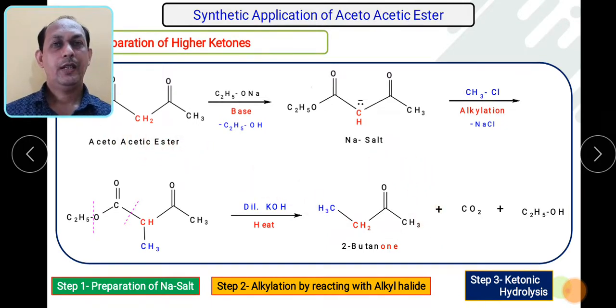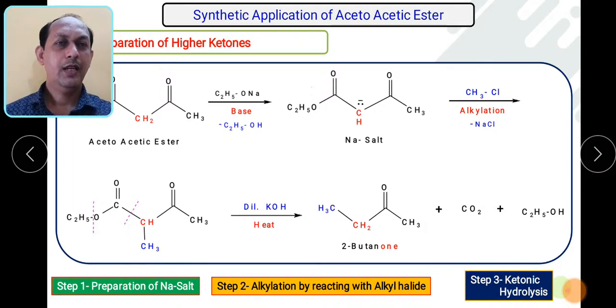This ketonic compound we can prepare from the acetoacetic ester. So we can say the application of acetoacetic ester is for the preparation of higher ketones. I will repeat again, this preparation proceeds through three steps. First step is preparation of the sodium salt, formed by the attack of a strong base such as sodium ethoxide. Then the next step is the alkylation, in which we take an alkyl halide.